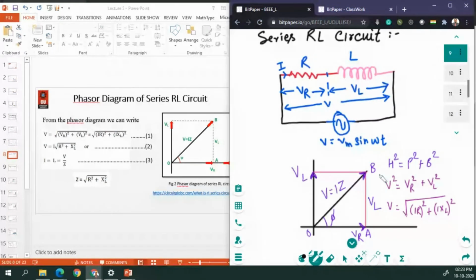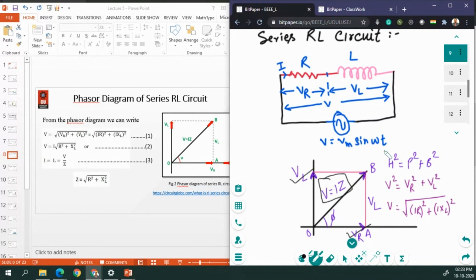We have this phasor diagram. VR is presented in the base, VL in the perpendicular position, and the result in the hypotenuse position.